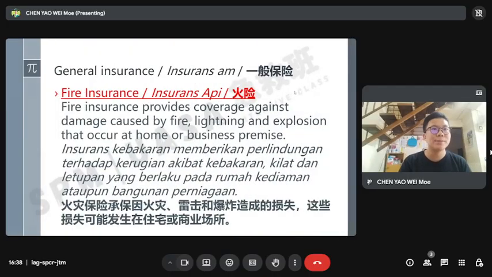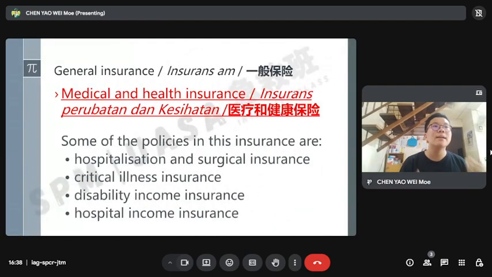Next, fire insurance. Very obviously, fire insurance is for fire, for lightning, for explosion, for home, business premise. Medical, obviously, is for health, for hospital. If you are sick, pay, bye-bye. But for example, hospitalization, critical illness, disability, or if you are hospitalized, or surgical, you do a surgery, that one the insurance company will cover for you with conditions.